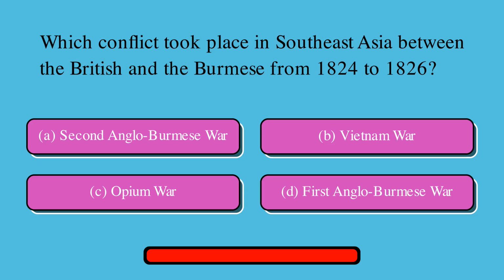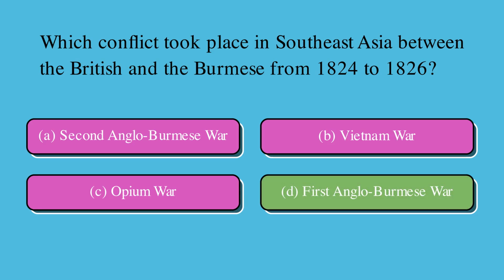Which conflict took place in Southeast Asia between the British and the Burmese from 1824 to 1826? Is it A. Second Anglo-Burmese War, or B. Vietnam War, or C. Opium War, or D. First Anglo-Burmese War? Correct answer is D. First Anglo-Burmese War.